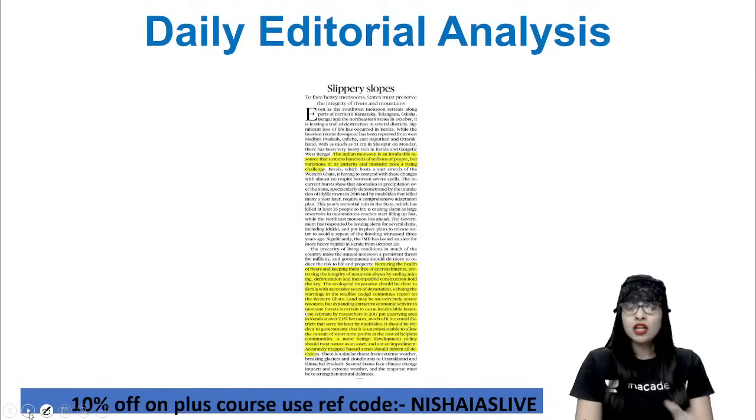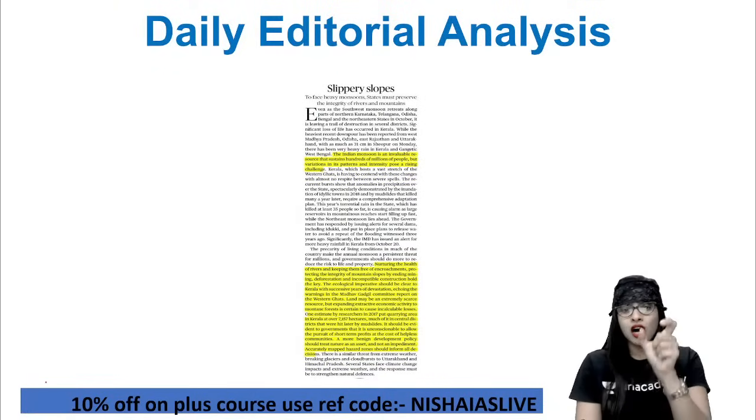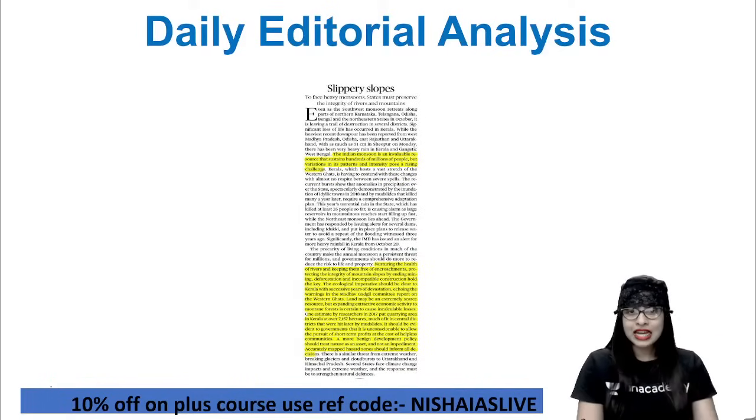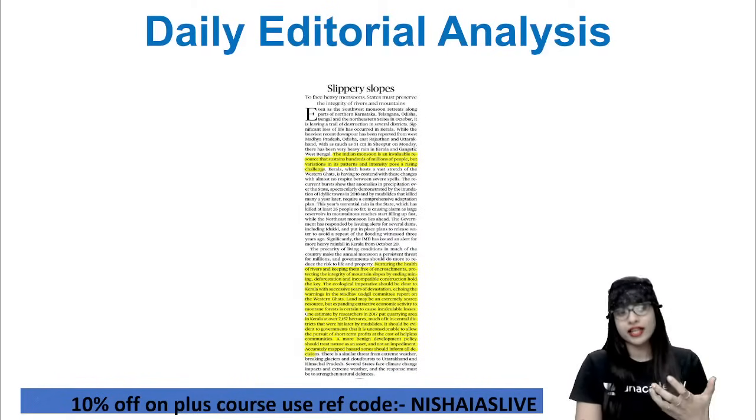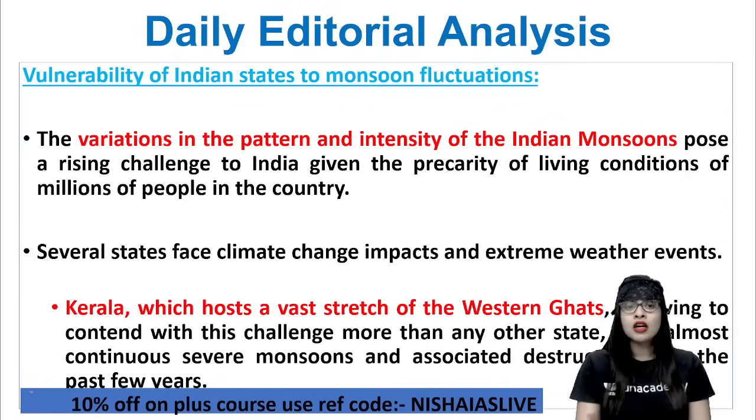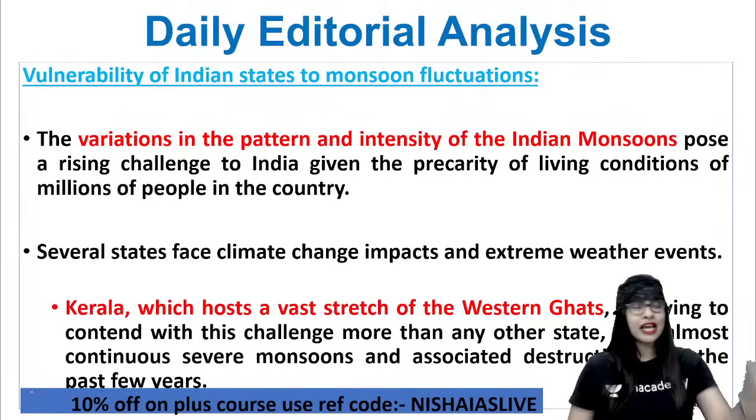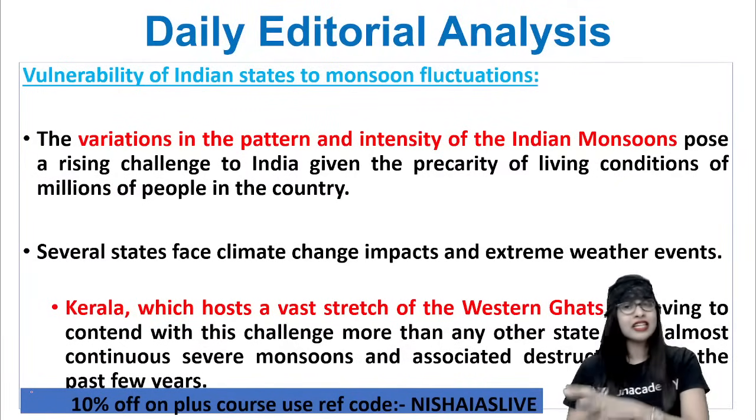Clear? So now it's a very small article. Yes, Devraj, it is disaster management. A very small article toward the side, but that article has so many points to bring to your notice as well, I can tell you. So here we go. The vulnerability of Indian states to monsoon fluctuation is one of the headings that I want to tell you. That is, if you see, the Indian monsoon is not the same for the state of Kerala, Tamil Nadu, Maharashtra or Andhra. Okay, it is totally different.